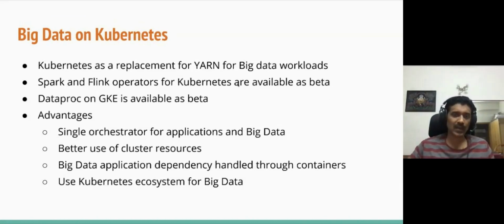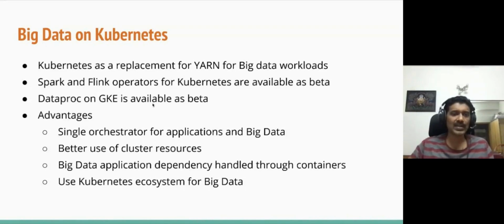So for folks who are familiar with Hadoop and Spark, right, Yarn is a scheduler that is used within the Hadoop ecosystem, right? And what people have realized is Yarn as a scheduler was developed quite a long time back, and it does not have a lot of the nice functionality that Kubernetes has, right? So what people have done now is allow big data, like Hadoop or Spark, to run on Kubernetes using the Kubernetes scheduler, right?